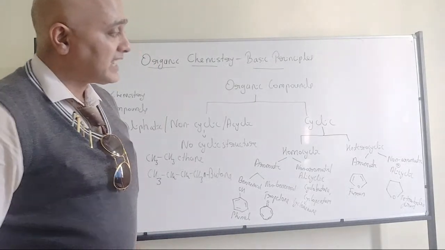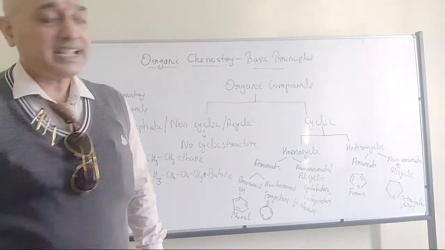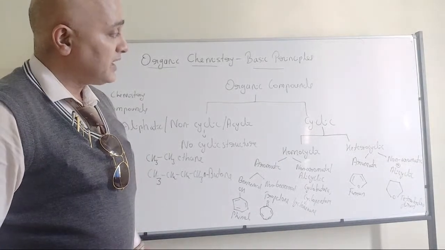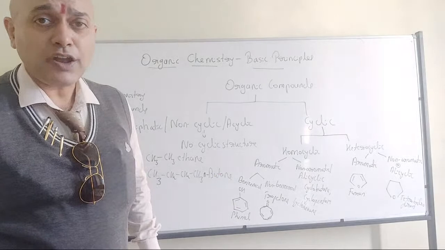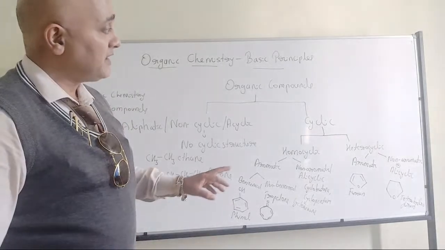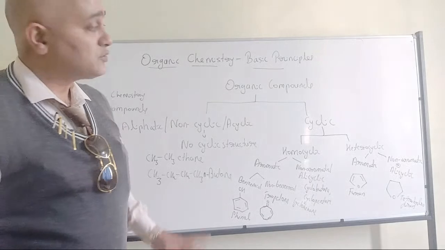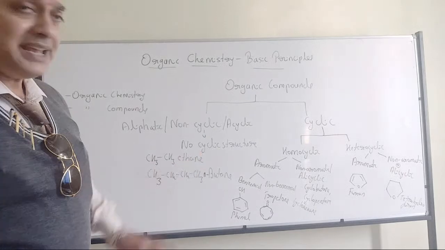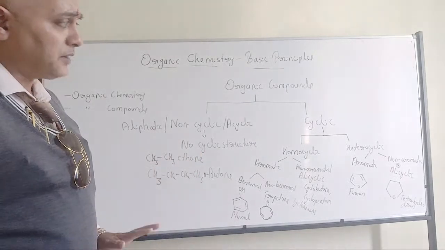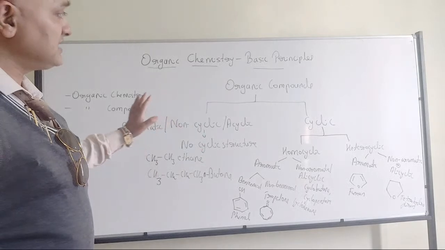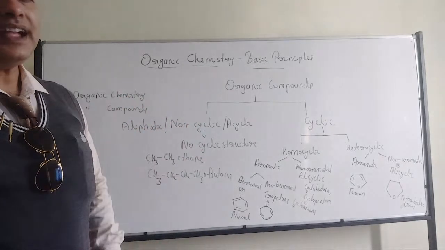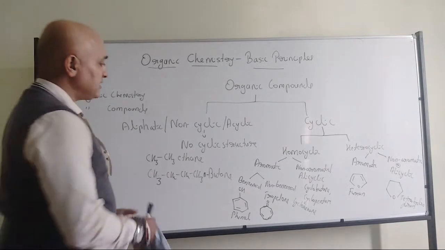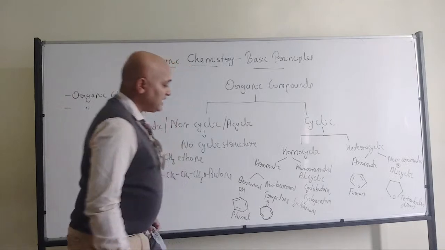and the non-aromatic one can be tetrahydrofuran. In the case of furan, we know oxygen is present along with the carbon in the ring structure, but when it comes to the non-aromatic one, there is no question of any unsaturation, and there is once again the presence of oxygen along with the carbon. So that's where we have the classification of organic compounds. Any doubts?